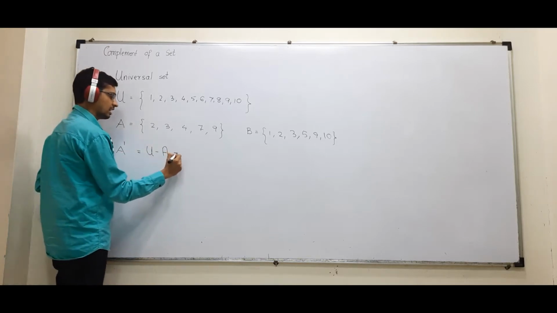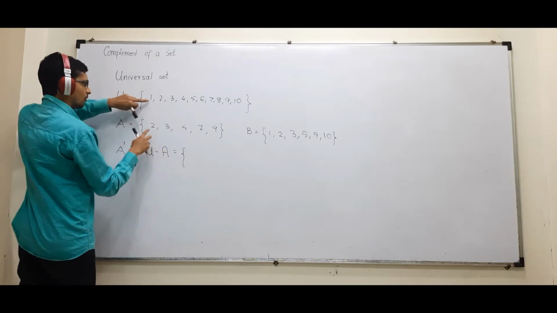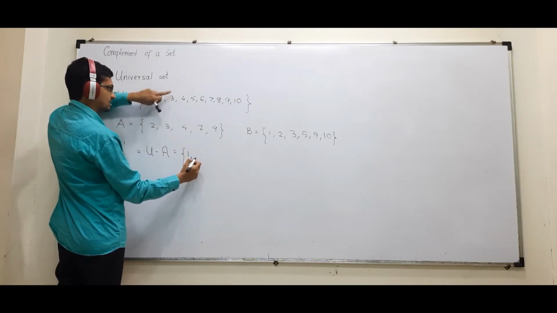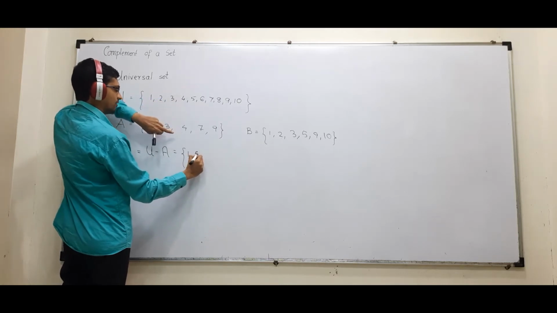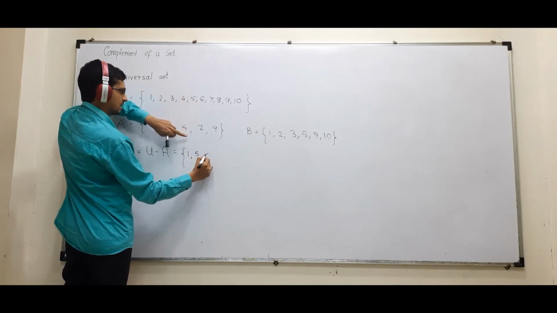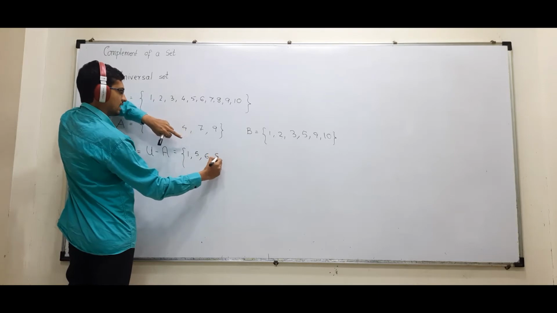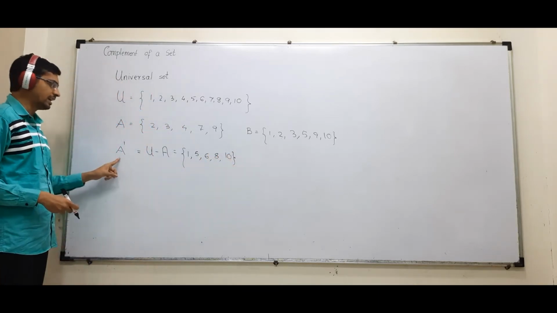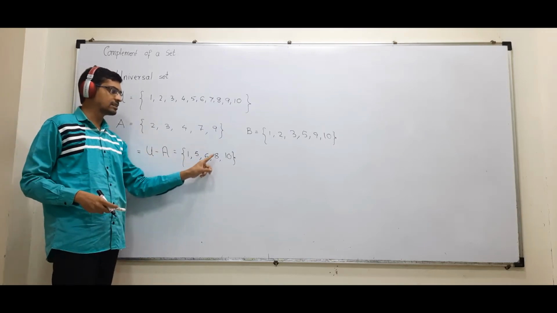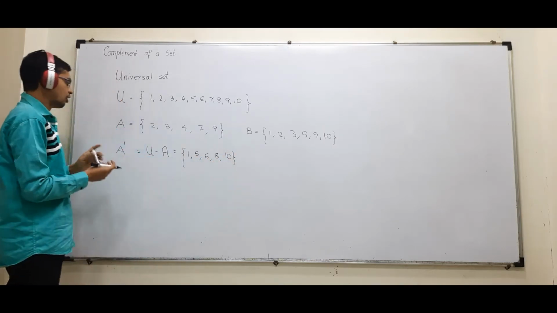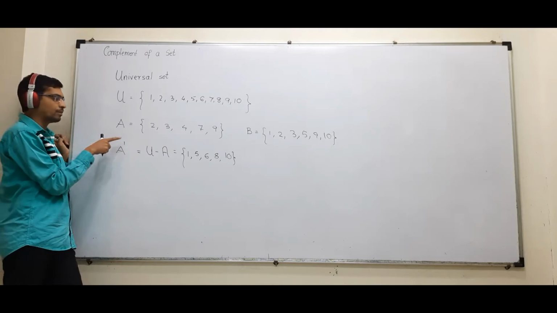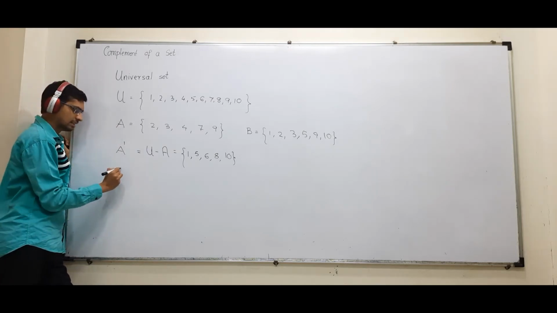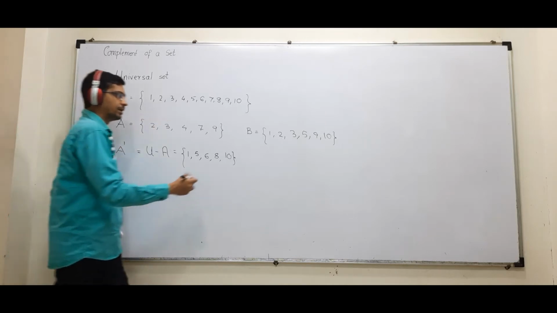U minus A किया, what will I get? 1 is not present here, 2 is there, 3 is there, 4 is there, 5 is not there, 6 नहीं है, 7 is there, 8 is not there, 10 is not there. So A dash becomes 1, 5, 6, 8, 10. And remember, always nothing will be common between A and A dash because they are complements of each other. Correct?